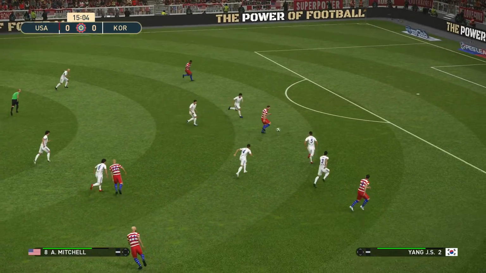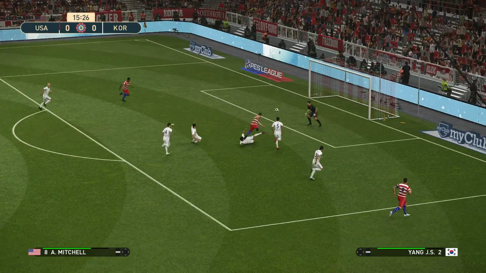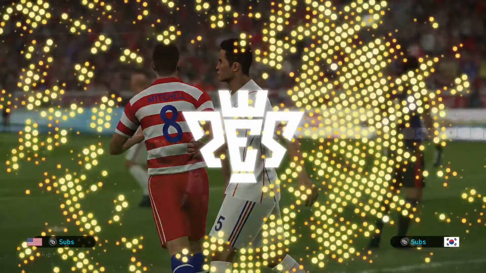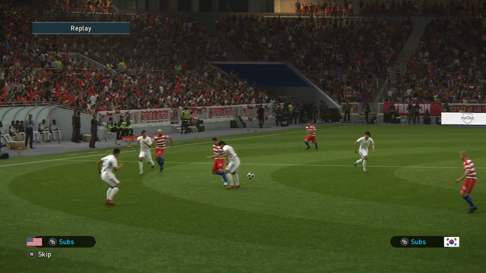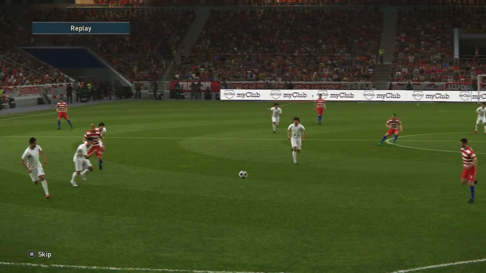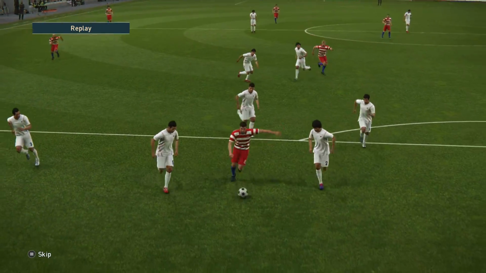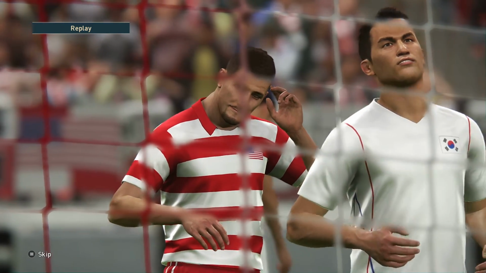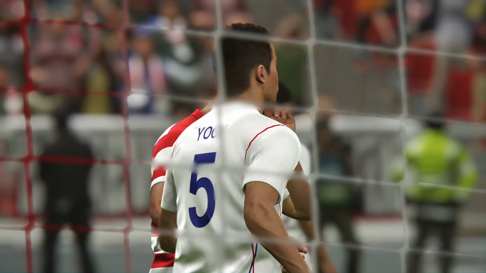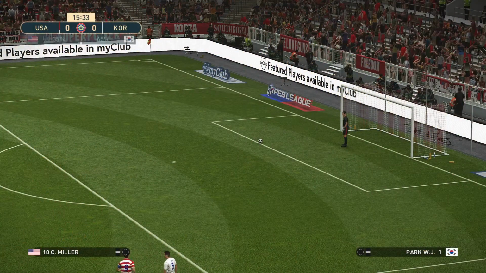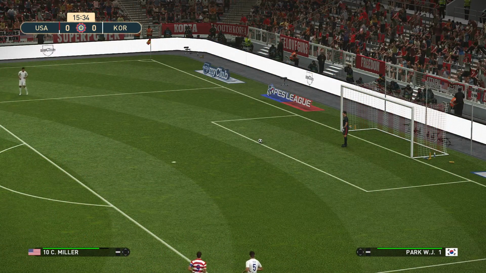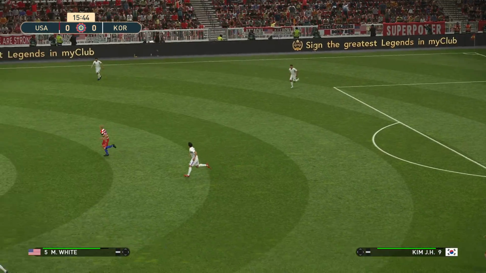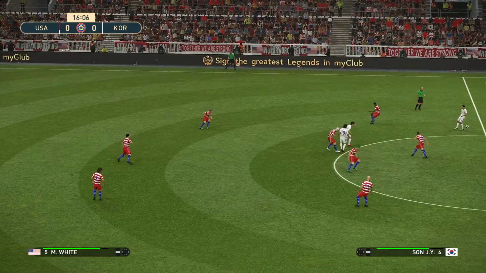Miller. Oh, lovely ball into Mitchell. And Mitchell drills it wide. Another good chance for the US. Miller spotted Mitchell, and Mitchell is getting closed down and probably put him off his shot. But this is a bright start for the US. Will they regret those early chances? Look at that possession. They've had just 35% possession, but they've created the chances so far.